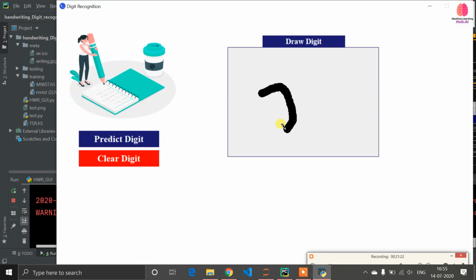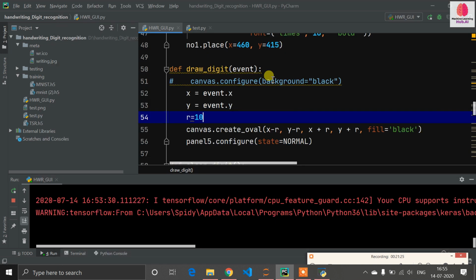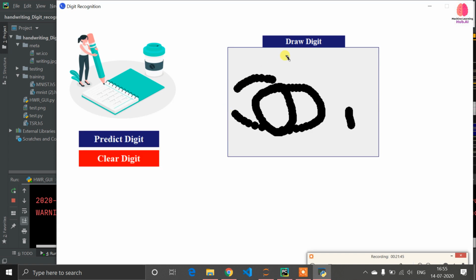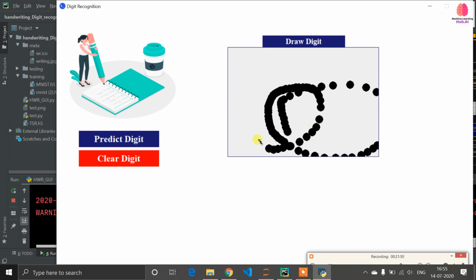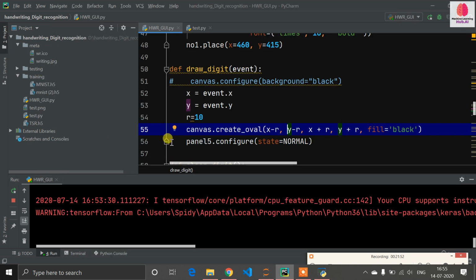When I draw, it depends on the width of the drawing. So that's why I define r is equal to 10. And then create oval is the method. You just have to define the x and r values: x minus r, y minus r, and x plus r, y plus r, and fill is equal to black, which means it will paint in black color. And panel5.configure(state=normal) means that when I start the drawing, this predict button will be clickable. So that's why I define this line here.